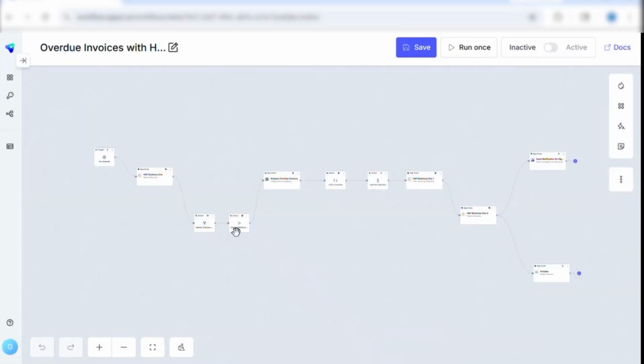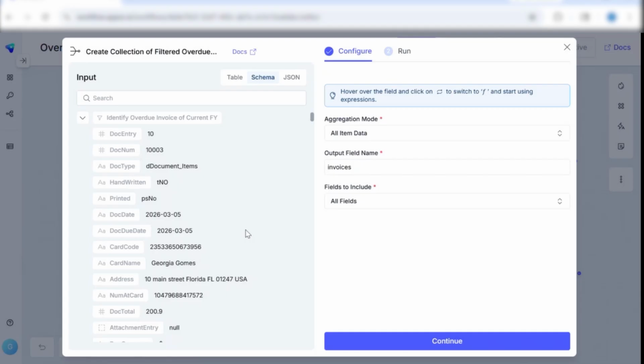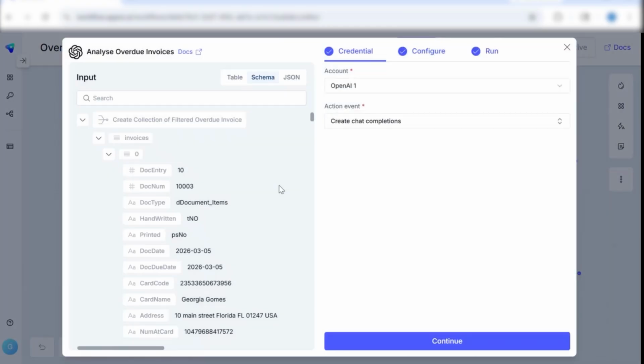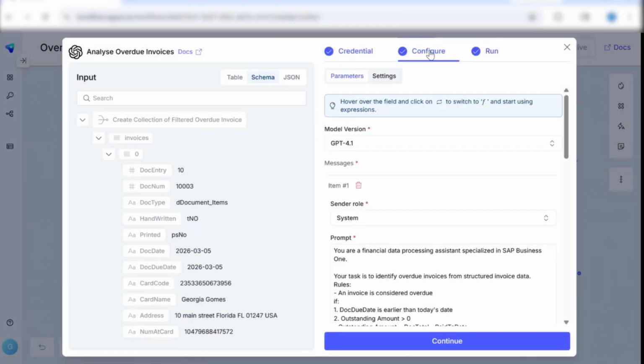Once this process is done, we are collecting the relevant invoices into one proper data set. Then we are putting in the OpenAI logic to make sure that out of all overdue invoices, the high-risk ones are flagged and a notification is sent on Teams.